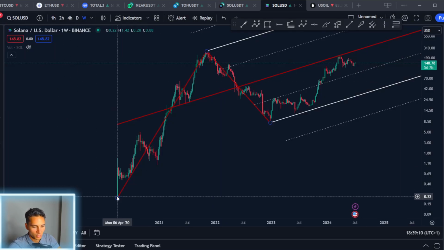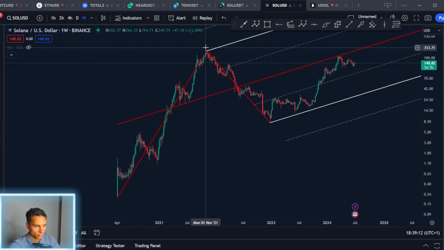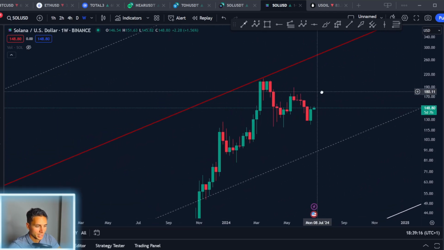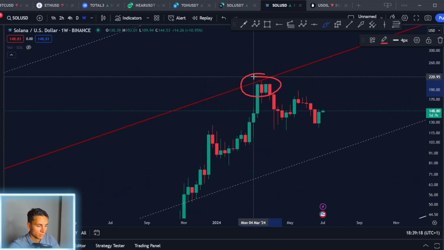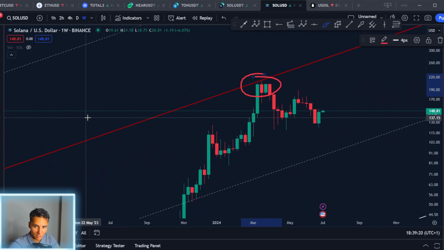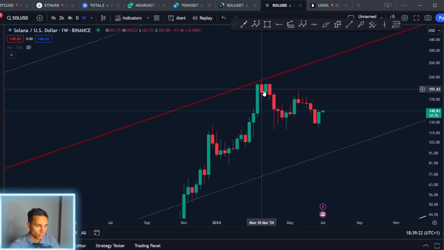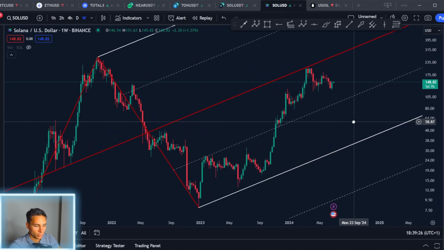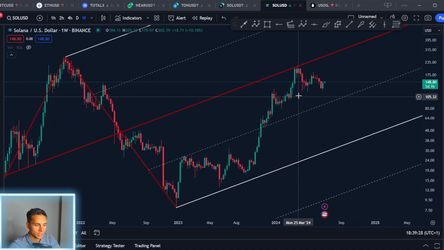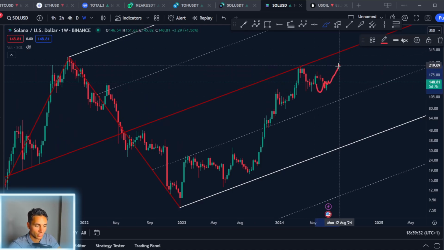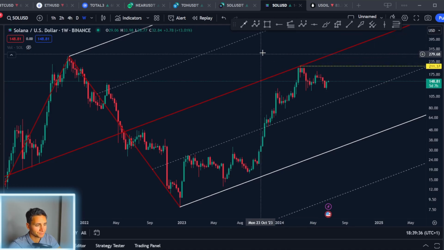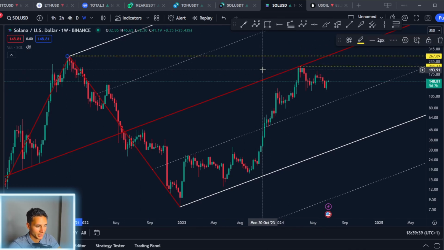So I've taken from the lows here when Solana was down at 22 cents to the all-time highs to the recent lows, and we can see here how perfectly price has respected the median line. Right when price hit the median line, that's when Solana topped. As I've been saying, as soon as I saw this, I have not been very bullish anymore on Solana, because even though the alt season is going to start, I do think Solana is going to have some price movements to the upside. But I'm still very skeptical if we can break the previous highs and the all-time highs.